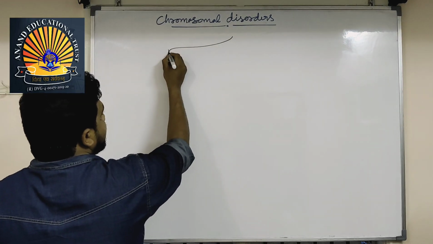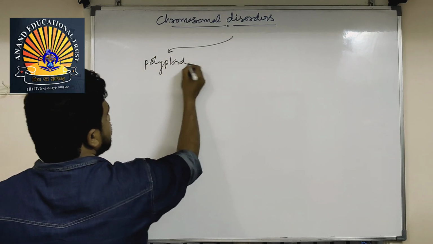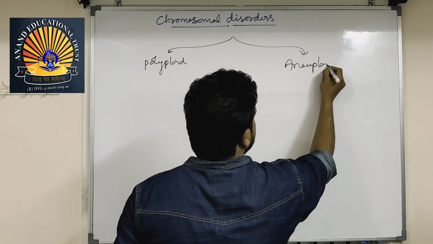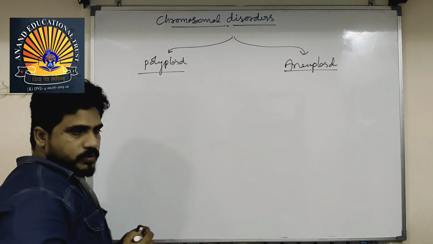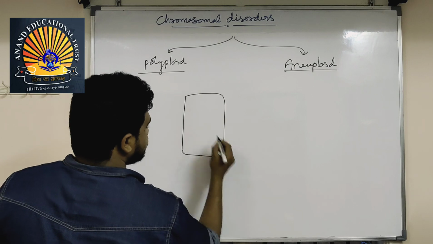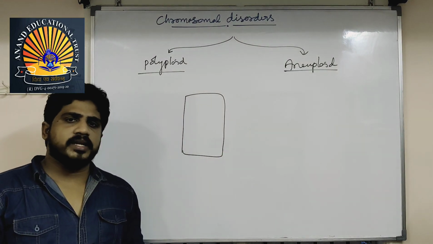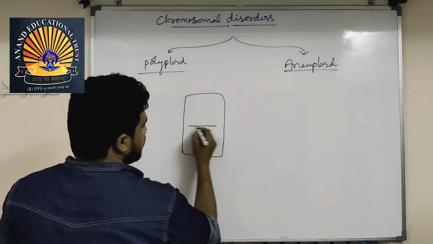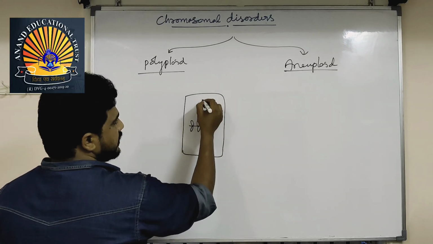That may be polyploidy conditions, that may be aneuploidy conditions. Polyploidy and aneuploidy. Let me explain the sequence once. Suppose a cell is dividing: inside the cytoplasm, the nucleus and centrioles are there, and the nucleus becomes chromosomes at the metaphase plate. 1, 2, 3, 4 chromosomes are there.